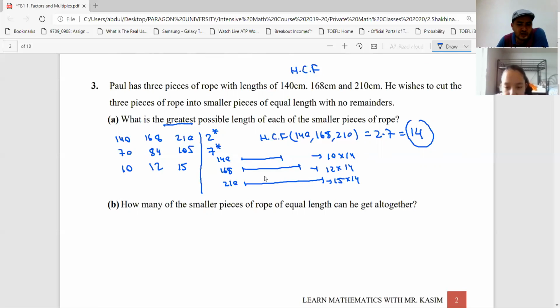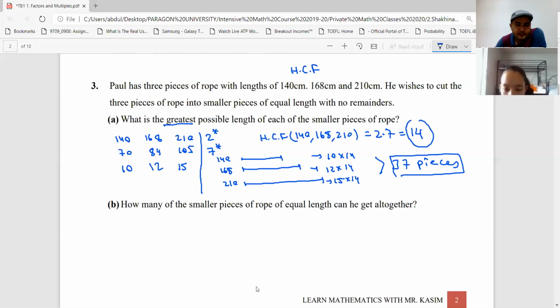Now using this one, Shahina, actually in real life, sometimes you have 3 different pieces of rope, for example, or it can be anything. So how can I actually divide them into smaller pieces? Actually, the length must be the greatest possible length so that we have equal length of smaller pieces. So as you see here, if I add this 10 plus 12 plus 15, how many? It is 37 pieces now we have. All pieces have equal length. That is 14 centimeters, right?